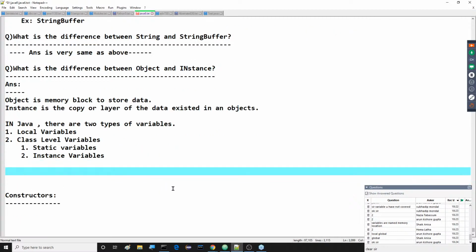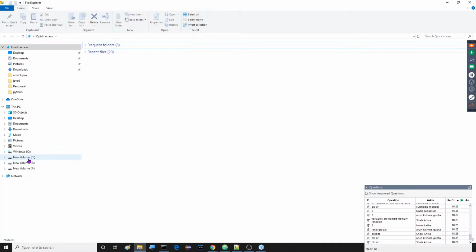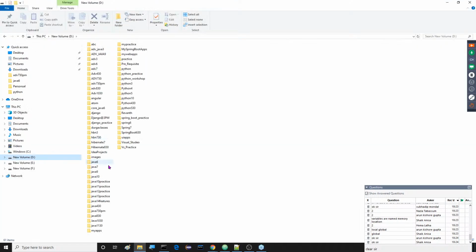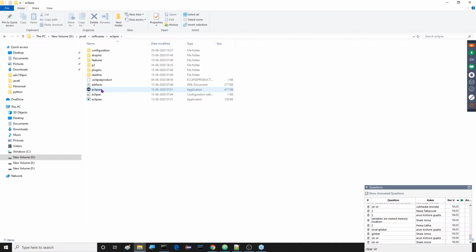If you observe this local variable part now, one minute, sir, let me open our IDE. D drive, Java 6, we'll go for softwares and enclaves. What is this local variable?